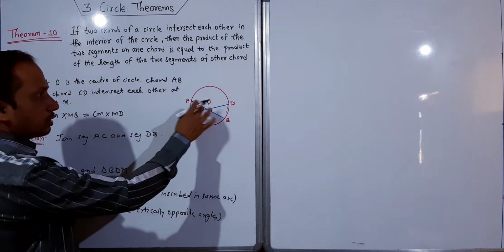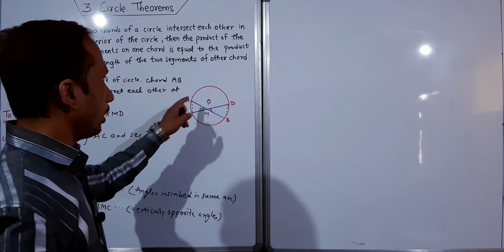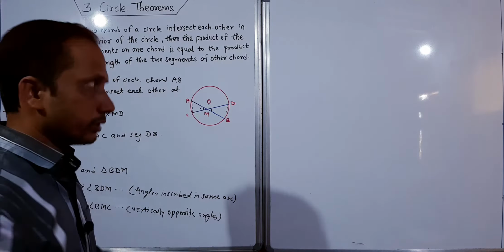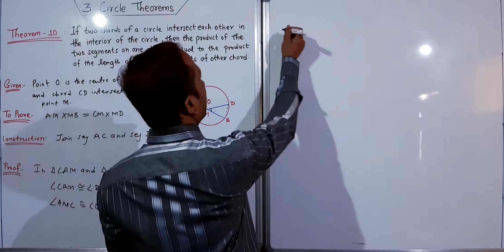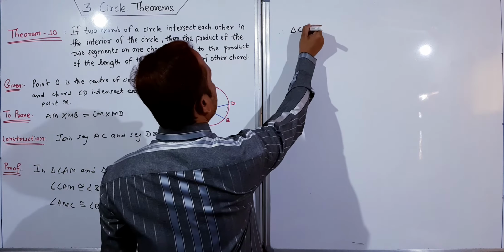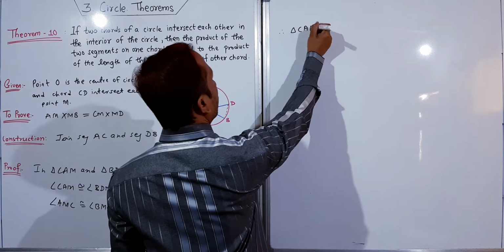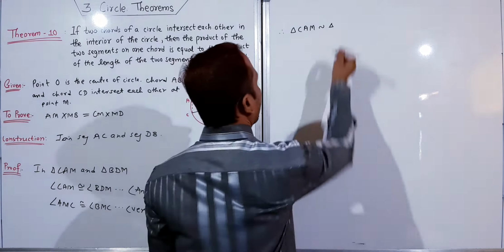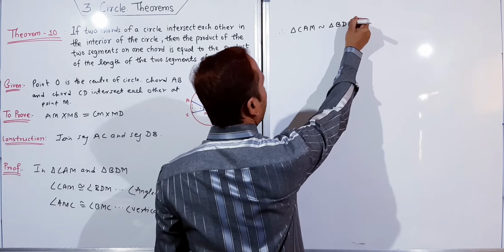You can see this and this are vertically opposite angles. Angle A and angle D are the angles inscribed in arc AD. Therefore triangle CAM is similar to triangle BDM.